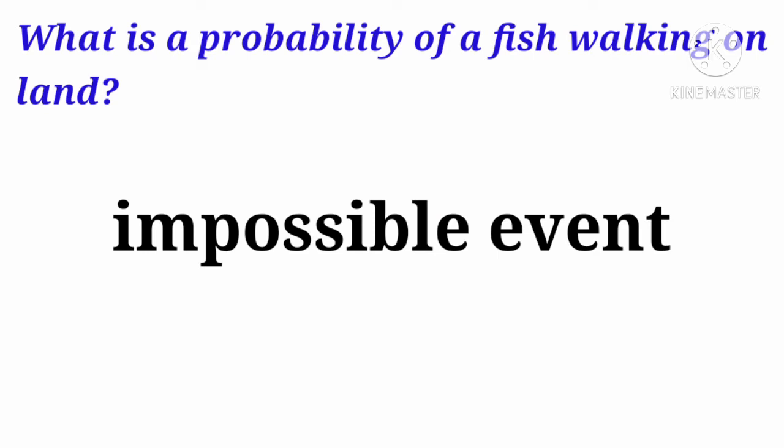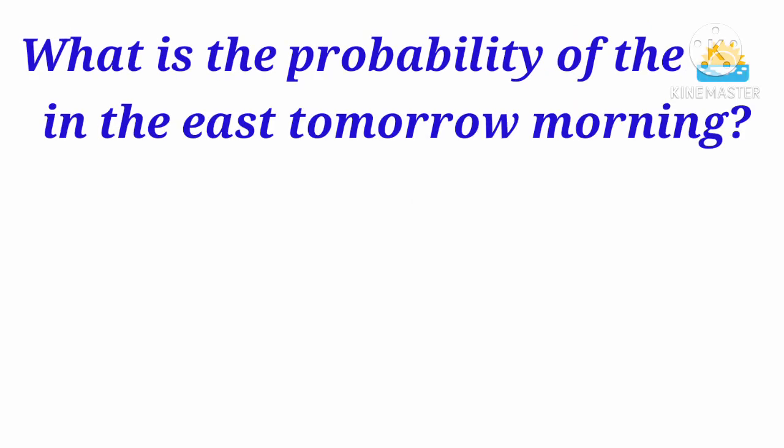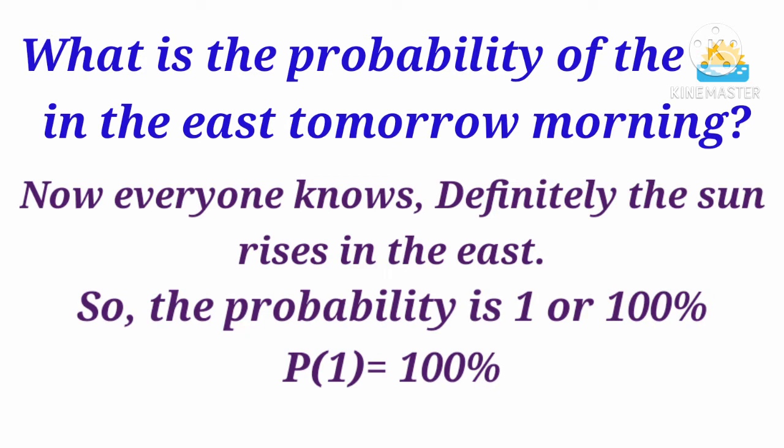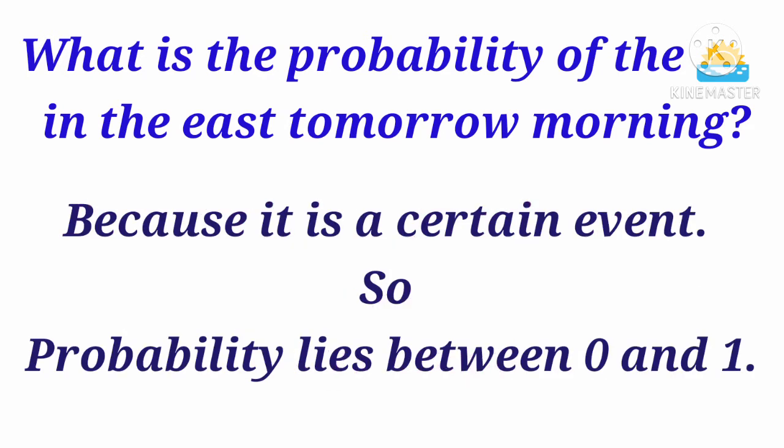Now let us see another one. What is the probability of the sun rising in the east tomorrow morning? Now, everyone knows definitely the sun rises in the east. So the probability is 1 or 100% because it is a certain event. So probability lies between 0 and 1.